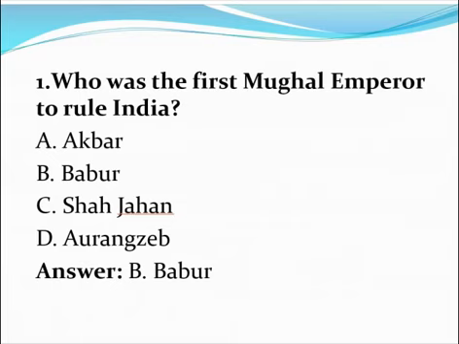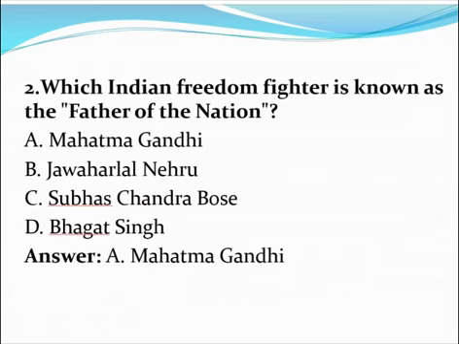First question. Who was the first Mughal Emperor to rule India? A. Akbar, B. Babur, C. Shah Jahan, D. Aurangzeb. The correct answer is option B. Babur. Next question. Which Indian freedom fighter is known as the father of the nation? A. Mahatma Gandhi, B. Jawaharlal Nehru, C. Subhash Chandra Bose, D. Bhagat Singh. The correct answer is option A.